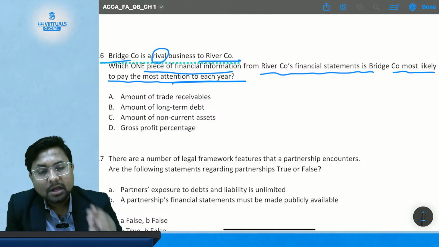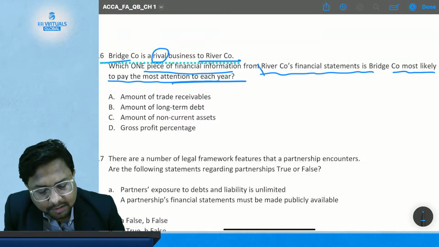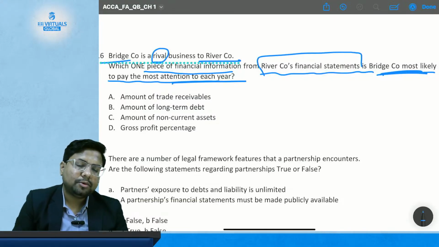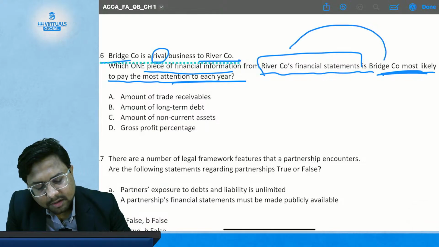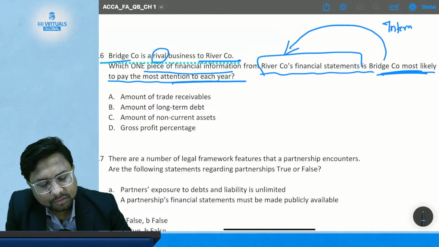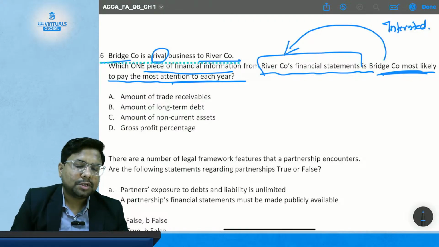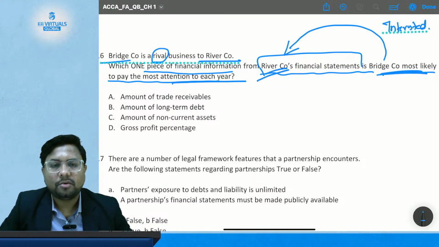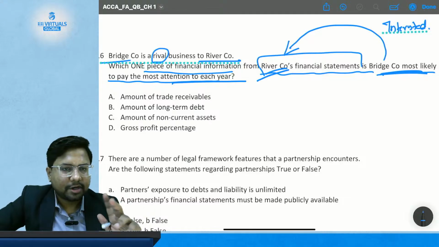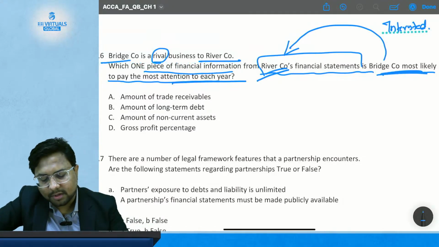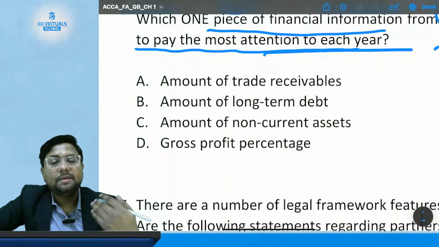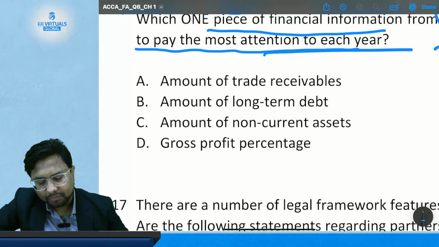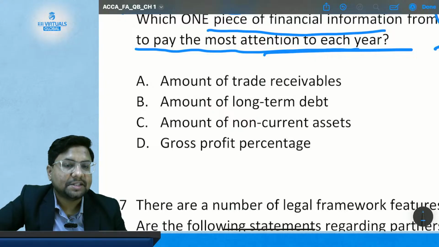So you have to tell which one item in the River Company financial statement is of more interest to Bridge Company. So there are two rival companies, bridge company and river company. You have the following options, and you have to choose the most appropriate answer in which the other company is more interested. Option A, amount of trade receivable.